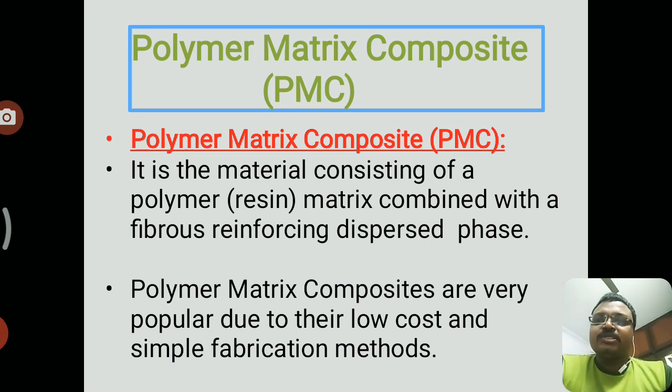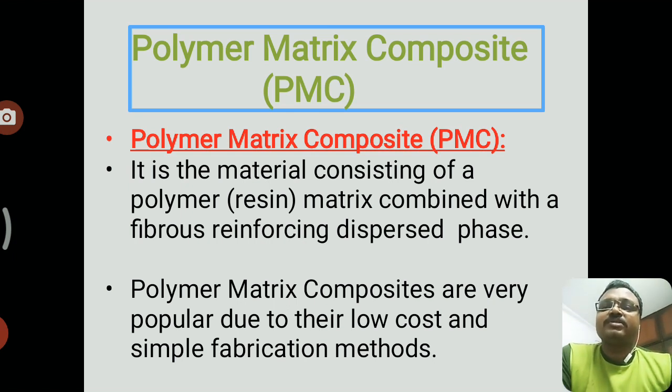These fibers are either short or long, and we can use them based on the purpose. Polymer matrix composites are very popular due to their low cost and simple manufacturing and fabrication methods. That is why we are using polymer matrix composites in research and other areas.